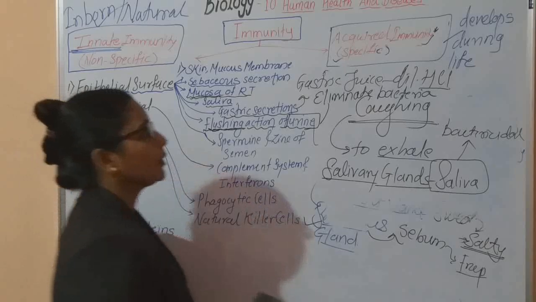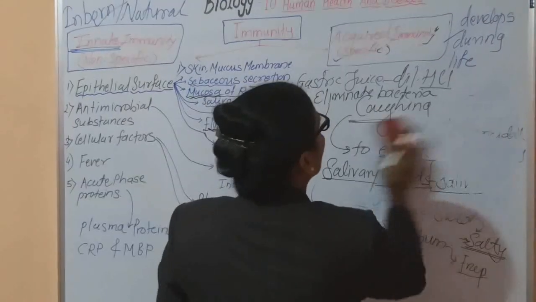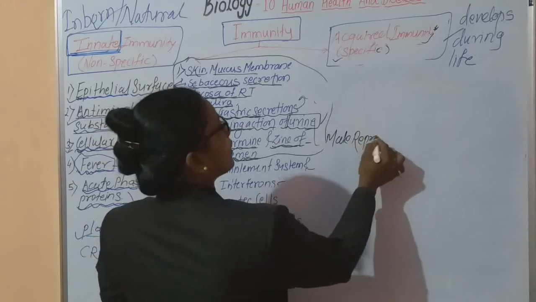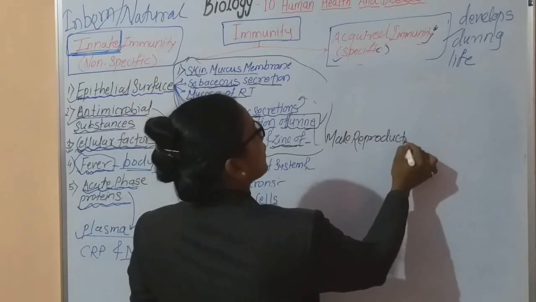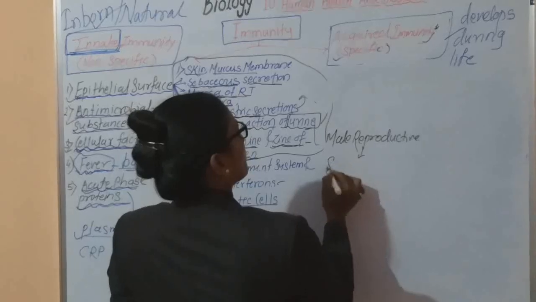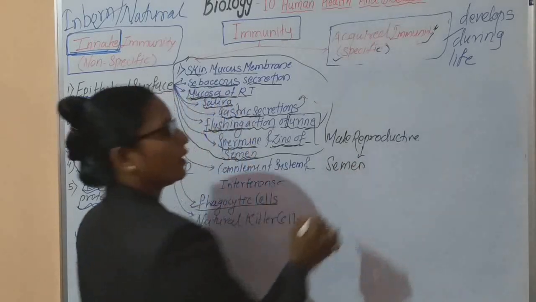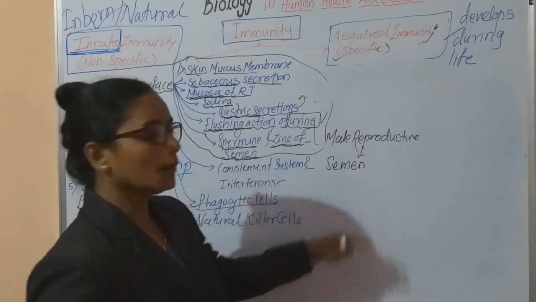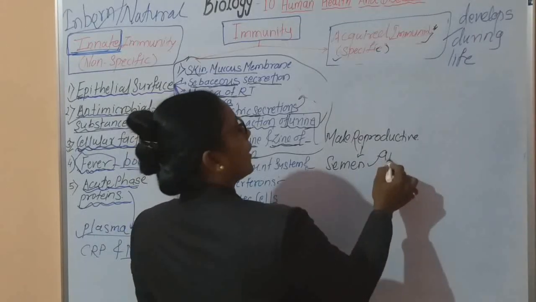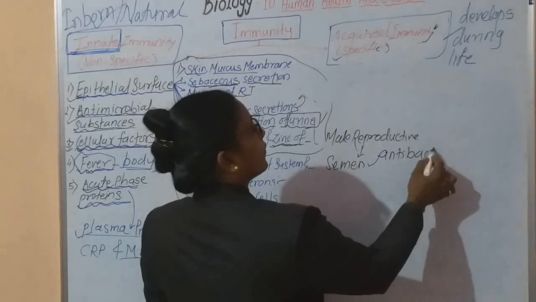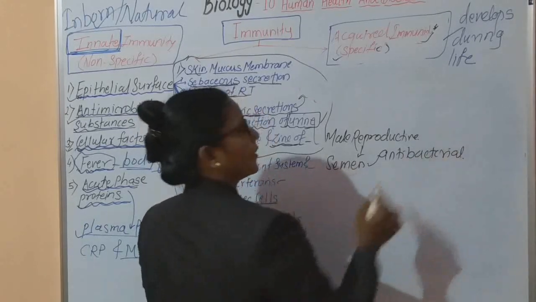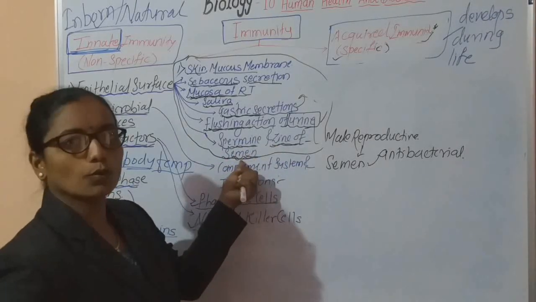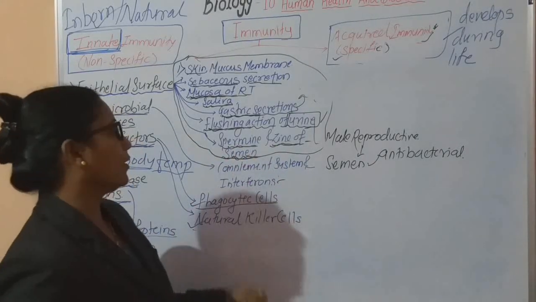Now in case of the male reproductive system, the product is semen. Now this semen is nutritive for the nutrition of the sperm. It also has antibacterial activity, or bactericidal substances, that is spermine and zinc. It is also helpful to prevent the infection of bacteria.